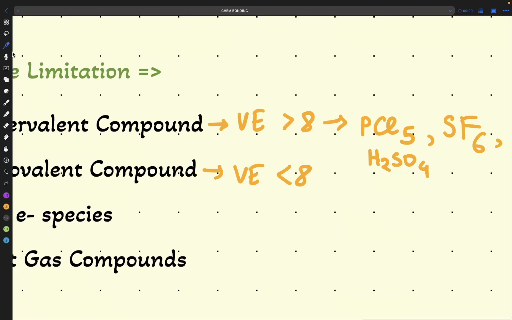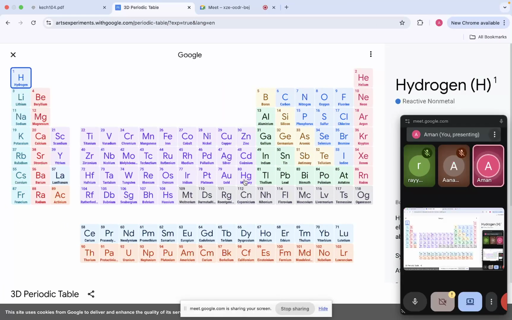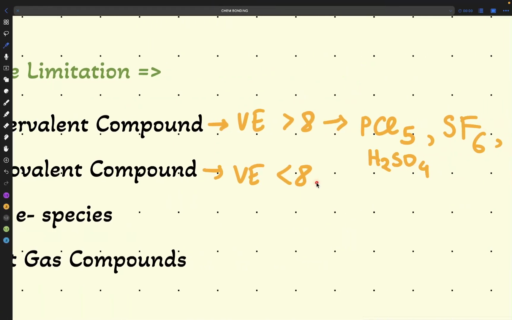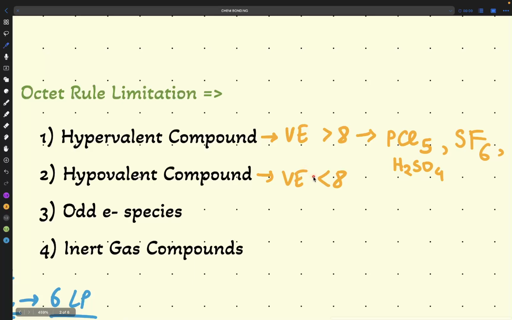If you focus on these two points, phosphorus and sulfur, and go into the periodic table, what are you seeing here? You are seeing the third period. And in the third period, you know that we have vacant d orbitals present. So I will write the reason here: vacant d orbital.